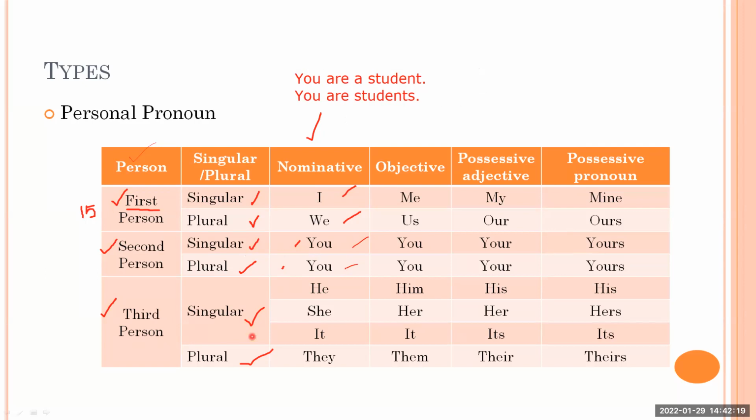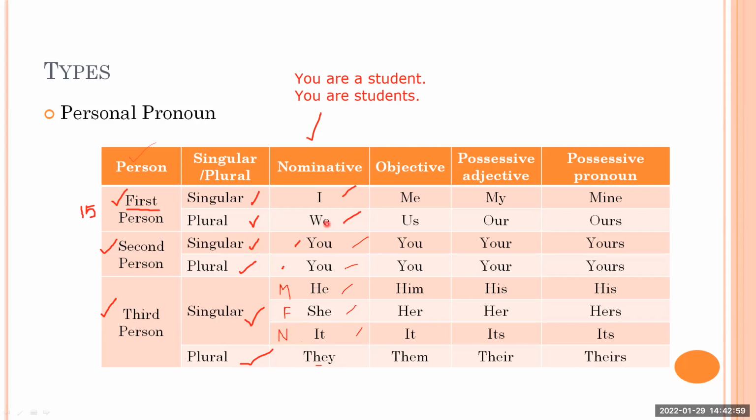Then we have third person singular. Here you can talk about third person singular. You have three pronouns: he, she, and it. In third person singular, for masculine, that is related to gender, male, we have he; for female we use she; and for neutral gender, or for non-living things, we use it. And third person plural is they. Like this we use these personal pronouns.